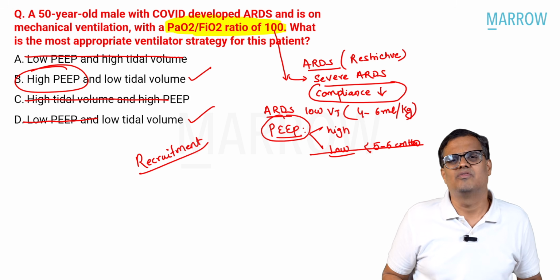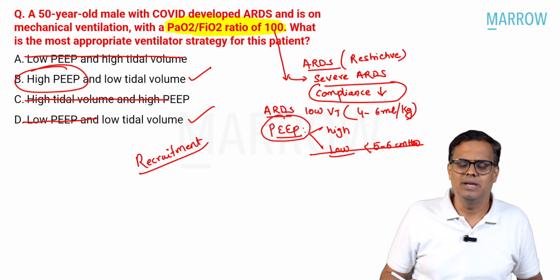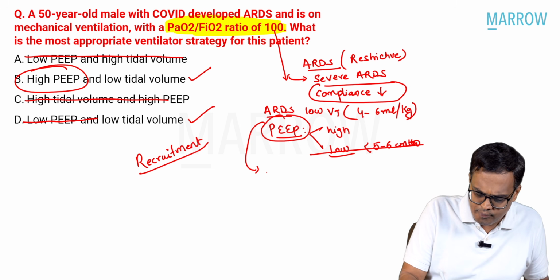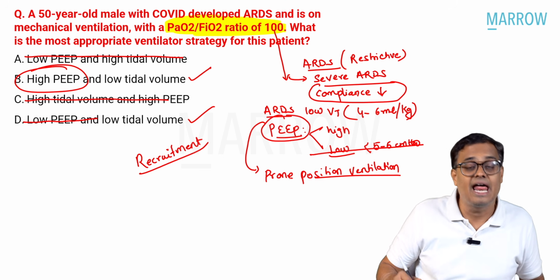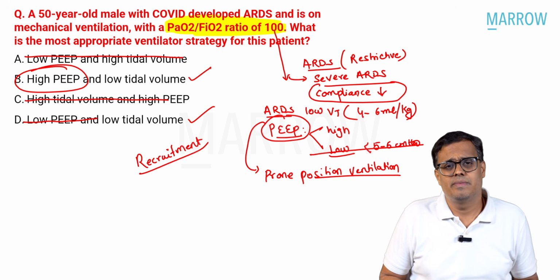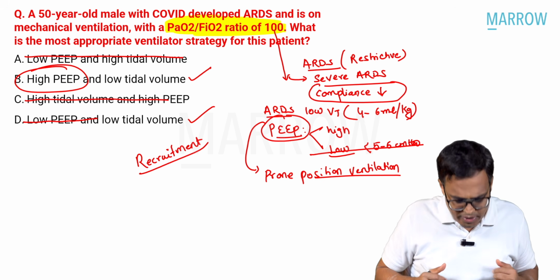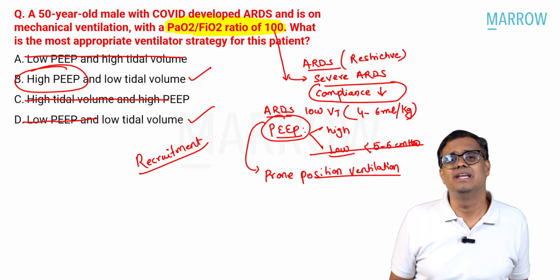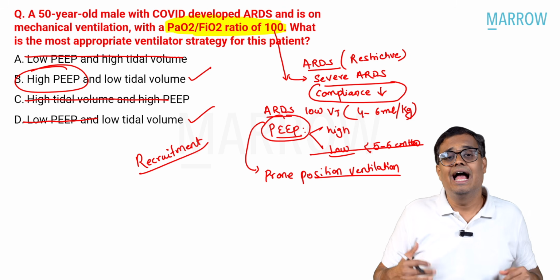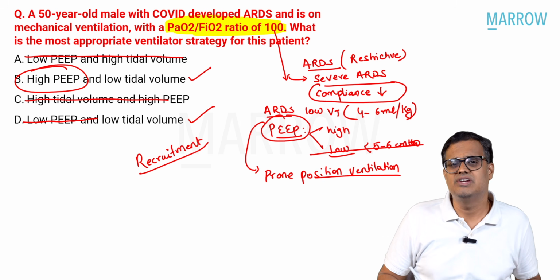Not only the application of PEEP in ARDS patients, in order to improve the compliance, we also do prone position ventilation. You might have heard this word in your medicine class also. Whenever a patient is on a mechanical ventilator, in order to improve the lung compliance, we put the patient in prone position. The moment the patient is in prone position, the weight of the thoracic structures like your heart and the mediastinal structures is removed from the lung, and the compliance of the lung is improved. Okay, so that's one more strategy we use.